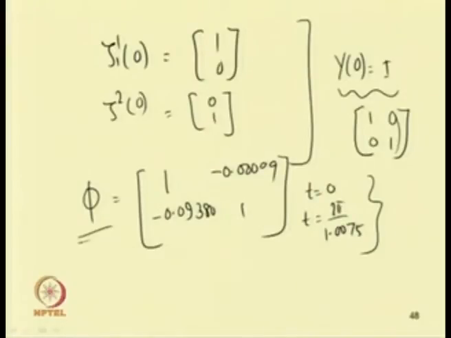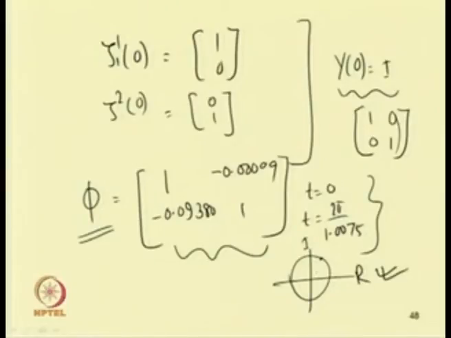So, now finding the eigenvalue of this matrix, this monodromy matrix, one can study the stability of the system. For the system to be stable, all the eigenvalues should be inside the unit circle. Here this is the real part and this is the imaginary part. So, if all the roots are inside this unit circle, then only it will be stable.